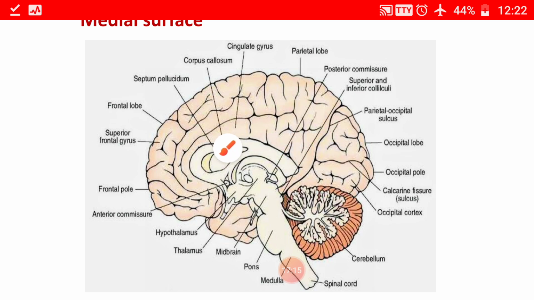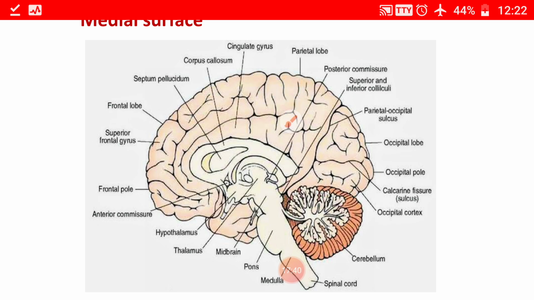So this is the parieto-occipital sulcus. Along the corpus callosum there runs a parallel sulcus called the callosal sulcus. In between this callosal sulcus and the corpus callosum there lies the cingulate gyrus. There is the cingulate gyrus that is present here.